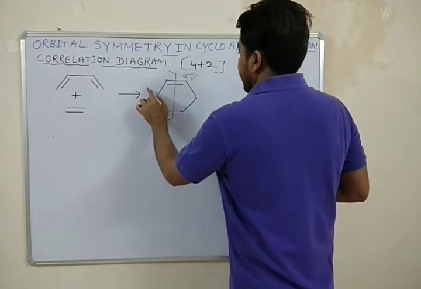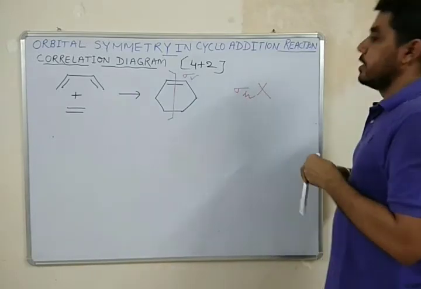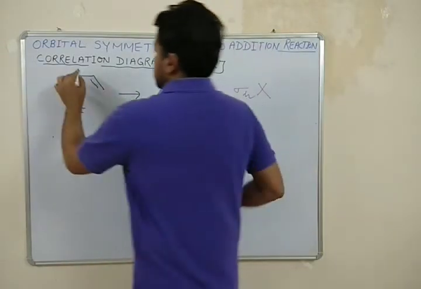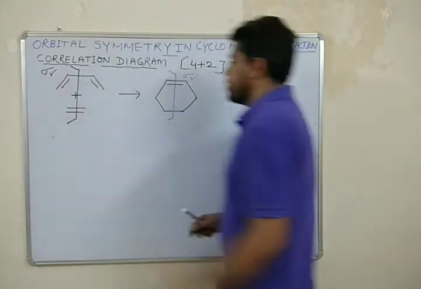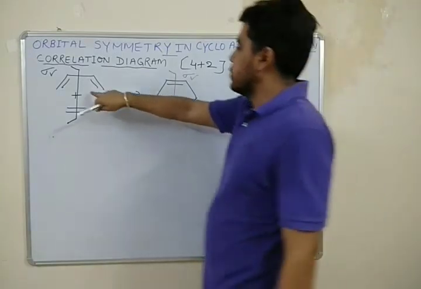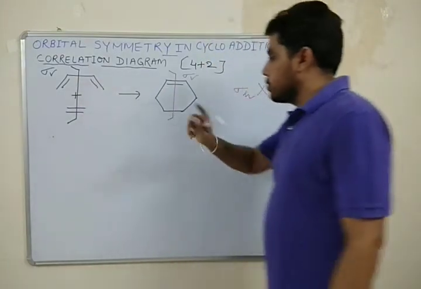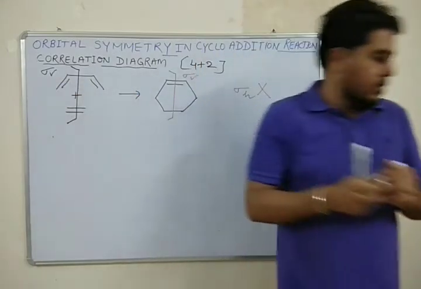Here sigma H is absent in this particular case. So we will study this particular example with the help of this only symmetry property, that is the vertical plane of symmetry.